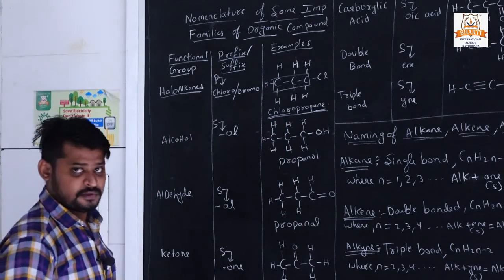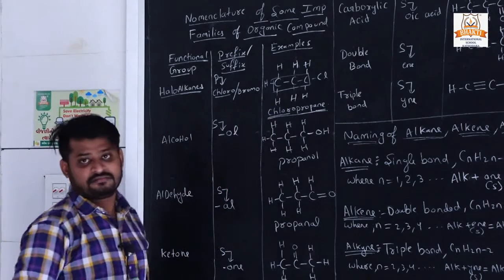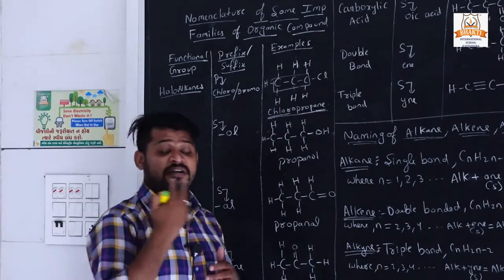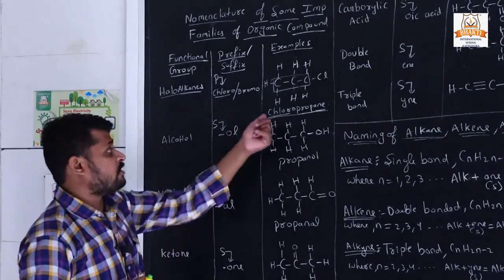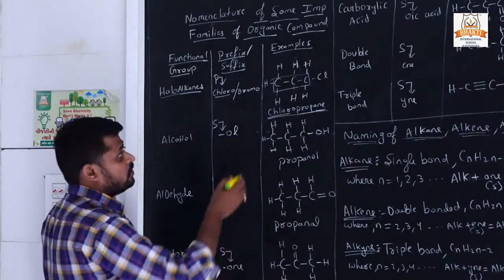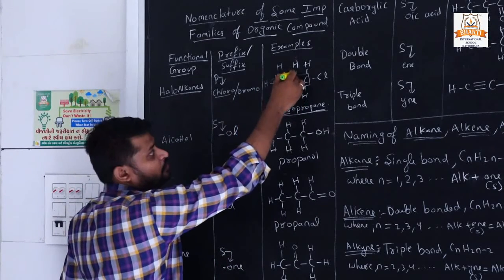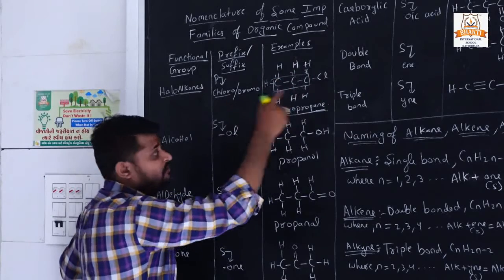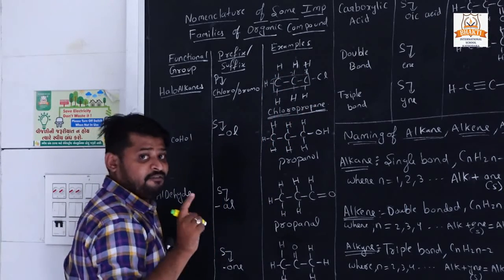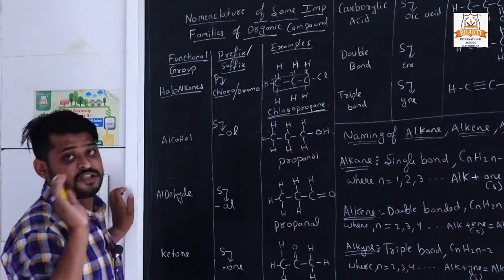Chloropropane. Understand? And here we didn't write the position of the substituent group. Why didn't we write it? When we number 1, 2, 3 from left to right, the substituent group is at the third position, and we all know the substituent group should always get the lowest position.